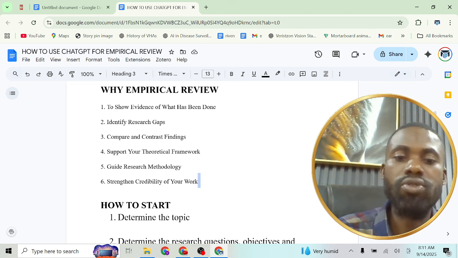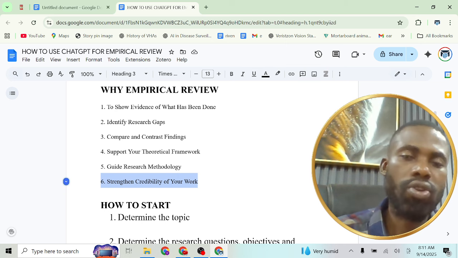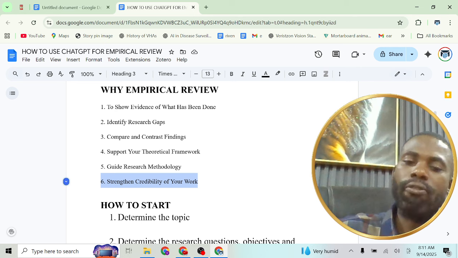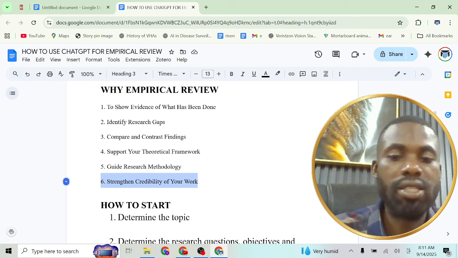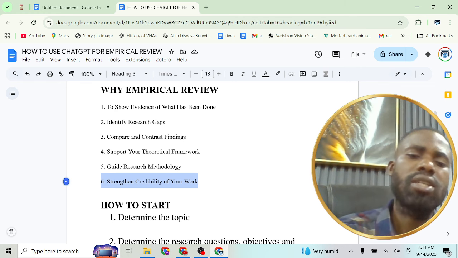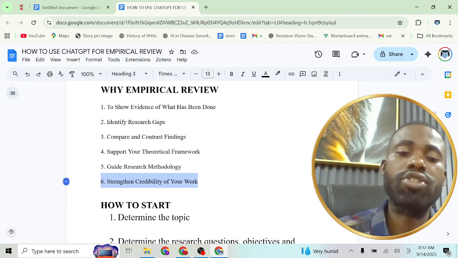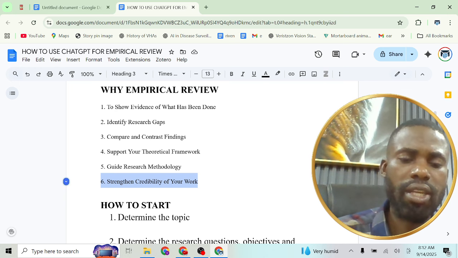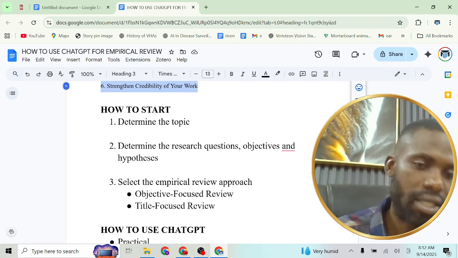Then the next one is to strengthen the credibility of your work. When you are done with your work, coming up with your own findings, you have to state whether your own findings agree with the findings of others or deviate from the findings of other researchers. It helps to strengthen the credibility of your work, showing that yes, your study is not just a mere opinion, it's not a mere assumption. You understand me now?